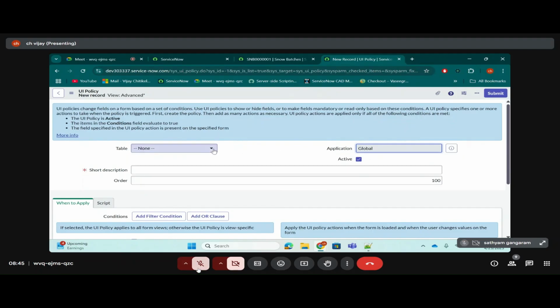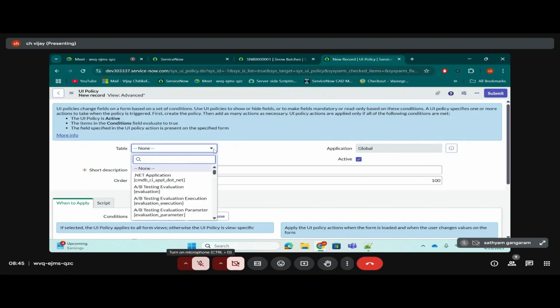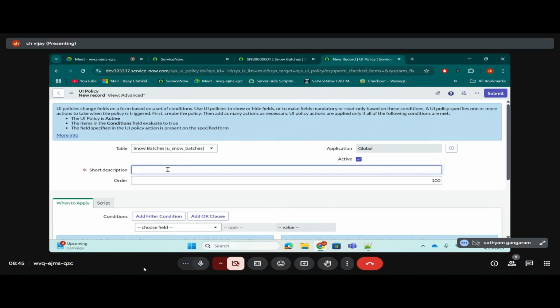For the table, let's select snow batches. Then the short description. We need to give what we are writing, so let's write it in a rough way.